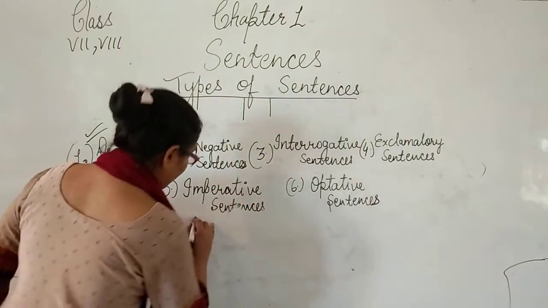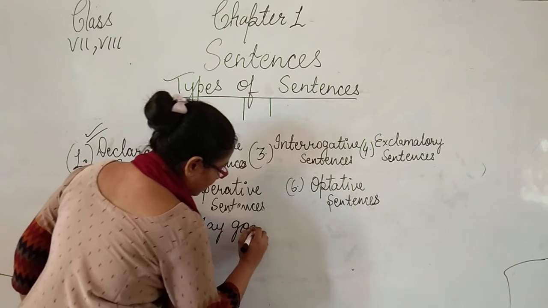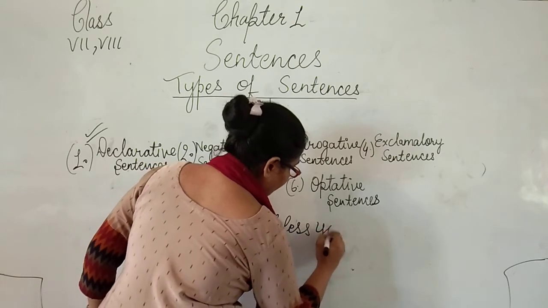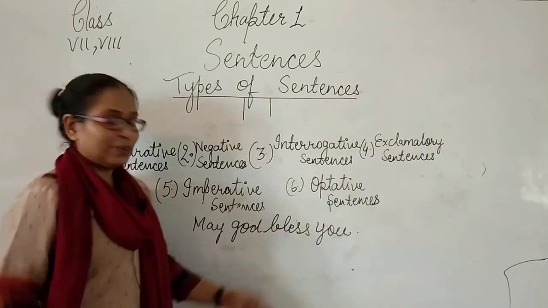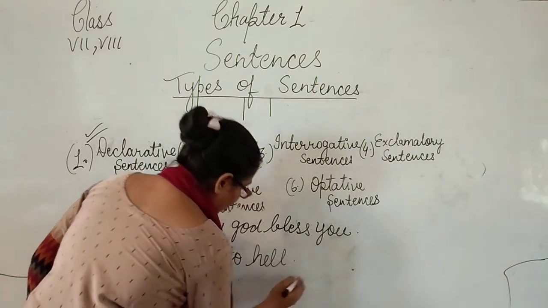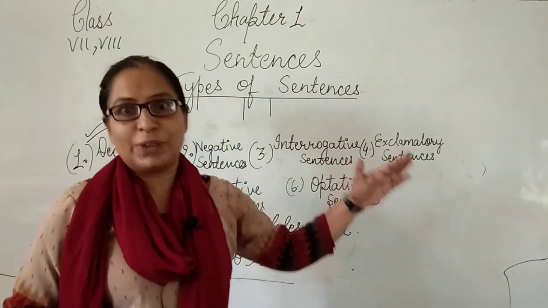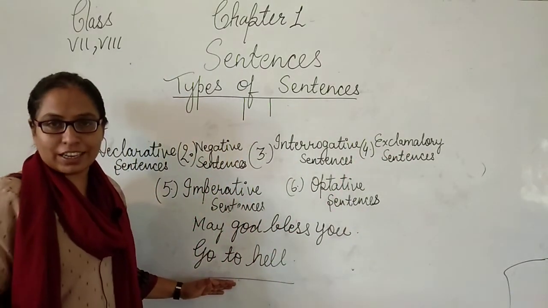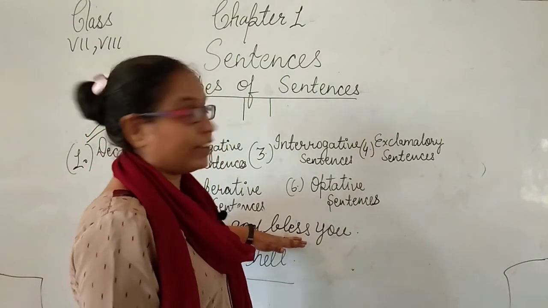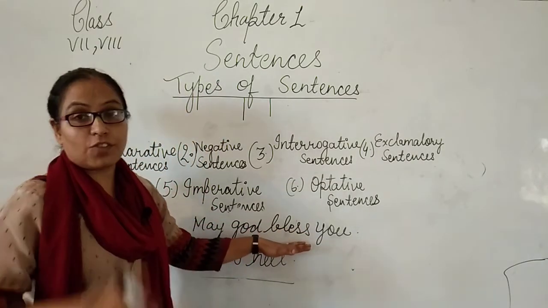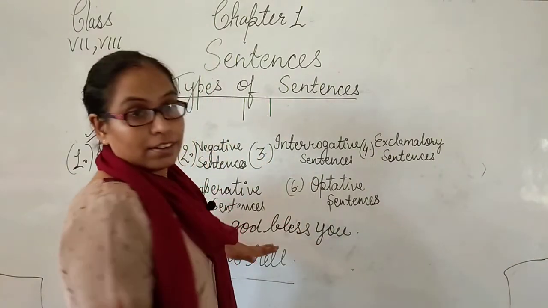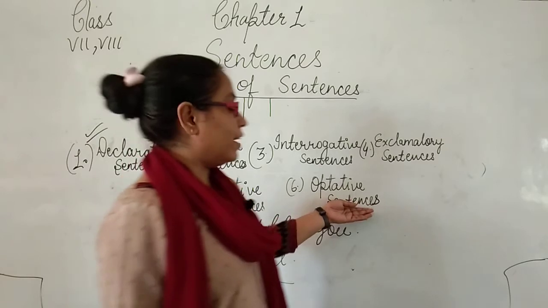Let me give you an example. "May God bless you." So this is a wish for you. And "Go to hell." This type of sentence, I am talking about corona, go to hell. Okay, so this is a curse for someone. If we are telling someone go to hell, this is a curse type of expression. And if we want to give someone blessings or the best wishes for a long life, that is called a wish, and these types of sentences are called optative sentences.